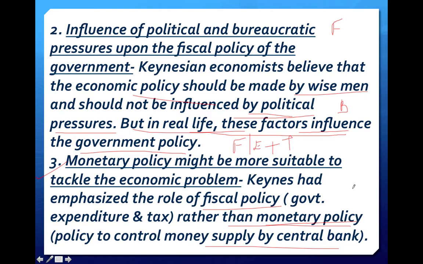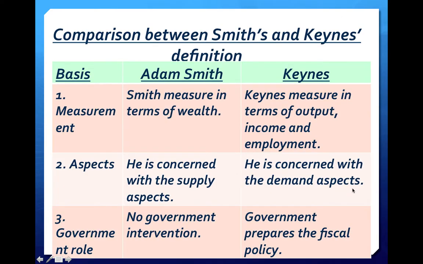Let's come to the last topic of this lecture, that is the comparison between Smith's and Keynes's definitions. We have already studied one comparison, between the Adam Smith definition and the Robinson definition. Now we are going to study the comparison between the Adam Smith definition and the Keynes definition. First is measurement.